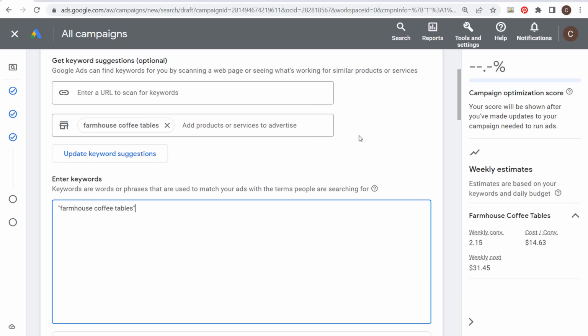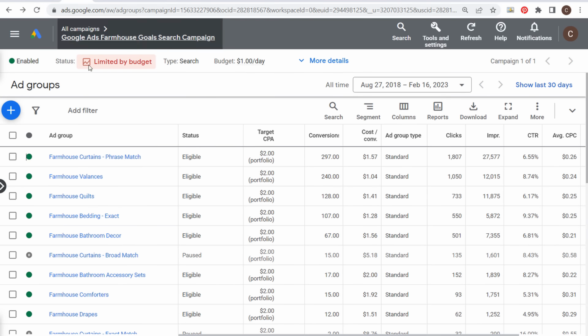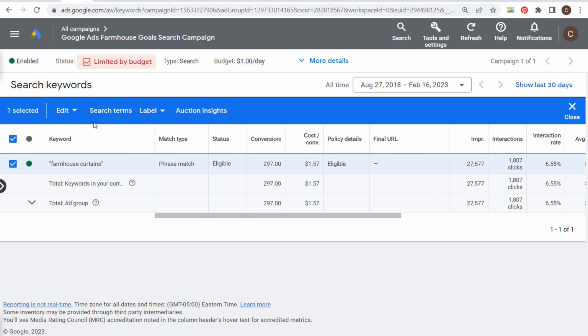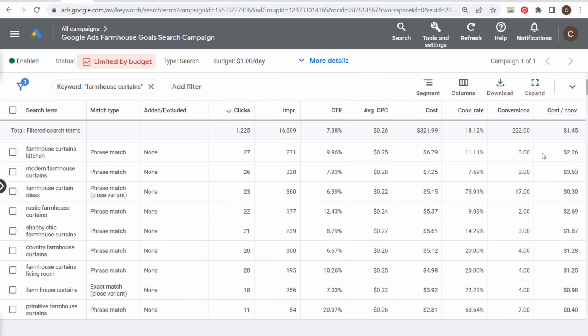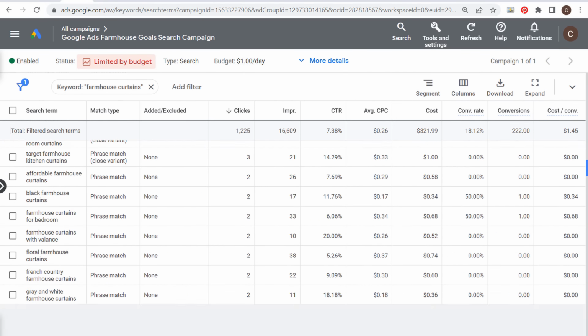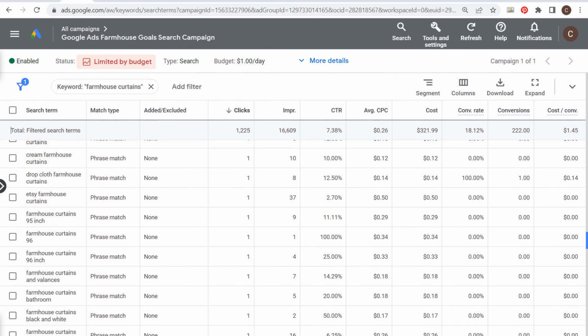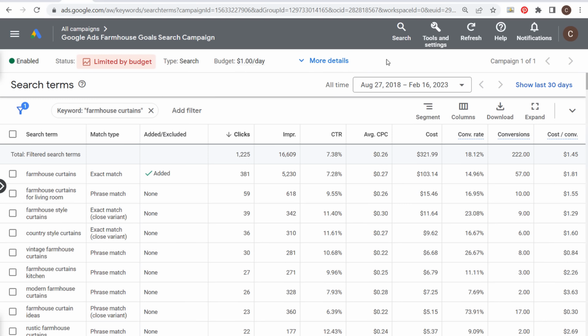Target the one keyword. This will match plenty of different search terms. The same way I showed you earlier, if we come into our farmhouse curtains phrase match, we click here, our search terms, see how many search terms we've had. Look at all these different search terms from one phrase match keyword. So don't go crazy trying to find every single possible keyword. Just try to group your keywords together properly, and that's really all you need to do to run a successful Google Ads campaign. Also conversion tracking, relevant ads, good landing pages, but most importantly, organized campaigns.